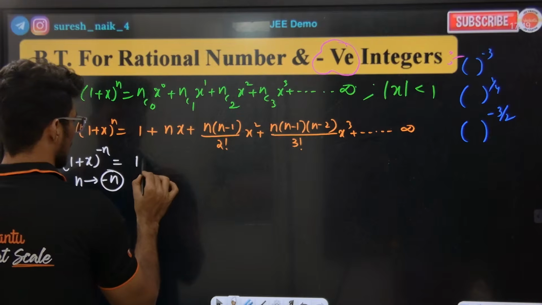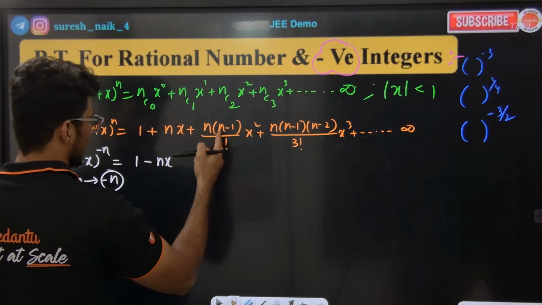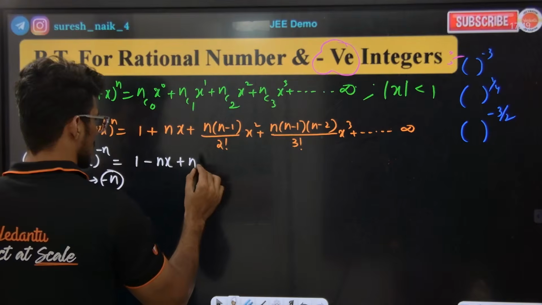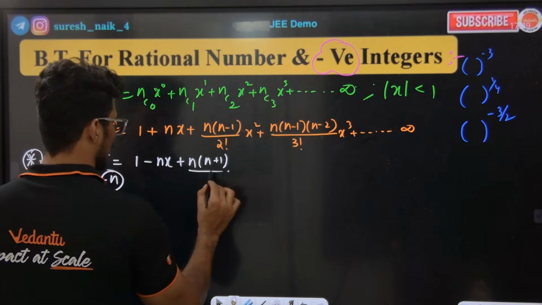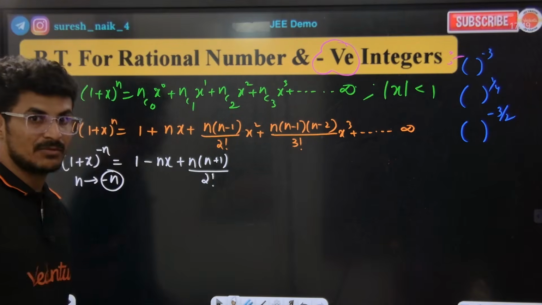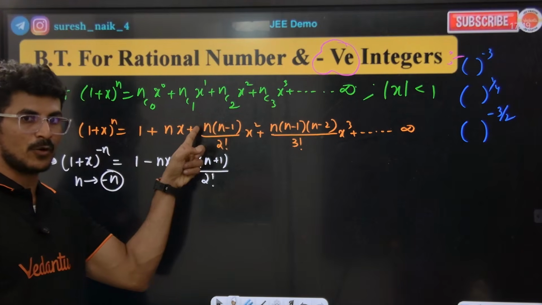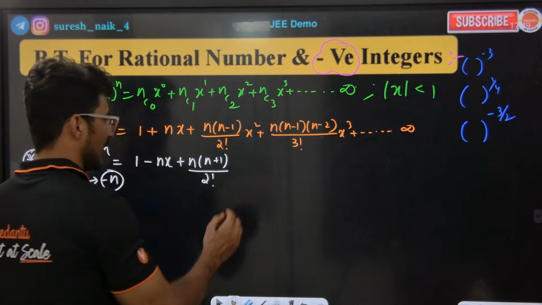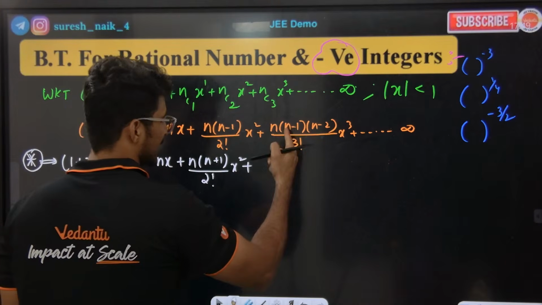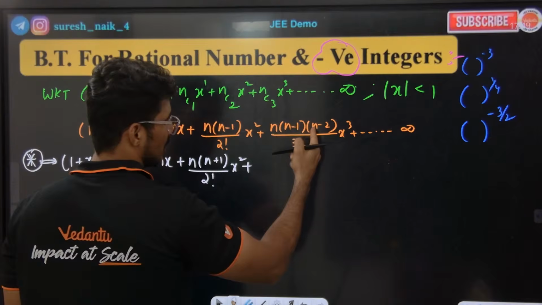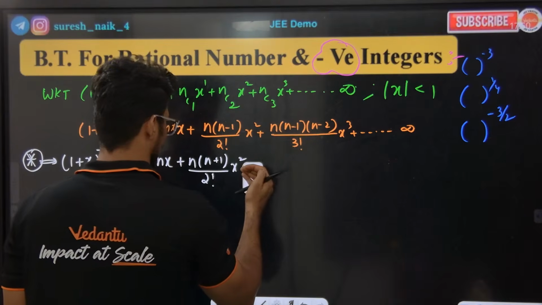This one only. Minus nx. Minus n, minus n. So plus n into n plus 1 by 2 factorial. Look carefully, guys, I am replacing n with minus n. Here minus n, here minus n. Taking the minus common from inside, outside we have minus or minus plus, into x square. Minus n, minus n. Minus by plus. Minus here.